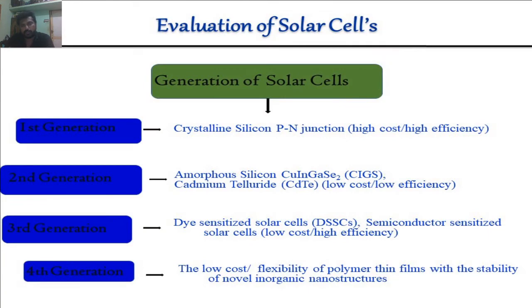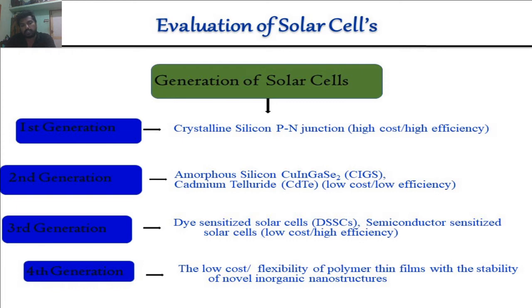Evolution of solar cells means generations of solar cells. Four generations are available. The first generation is based on silicon solar cells. The silicon is constructed with p-type and n-type junctions, and the cost is very high and the efficiency is also high. Then we go to the second generation solar cells, based on amorphous silicon, copper indium gallium selenide, or cadmium telluride. The fabrication cost is very low and the efficiency is also low.